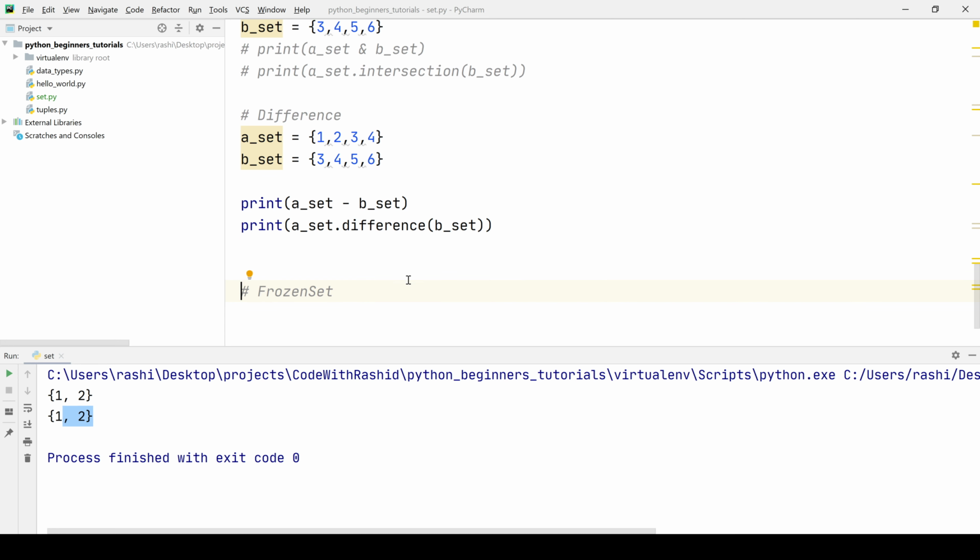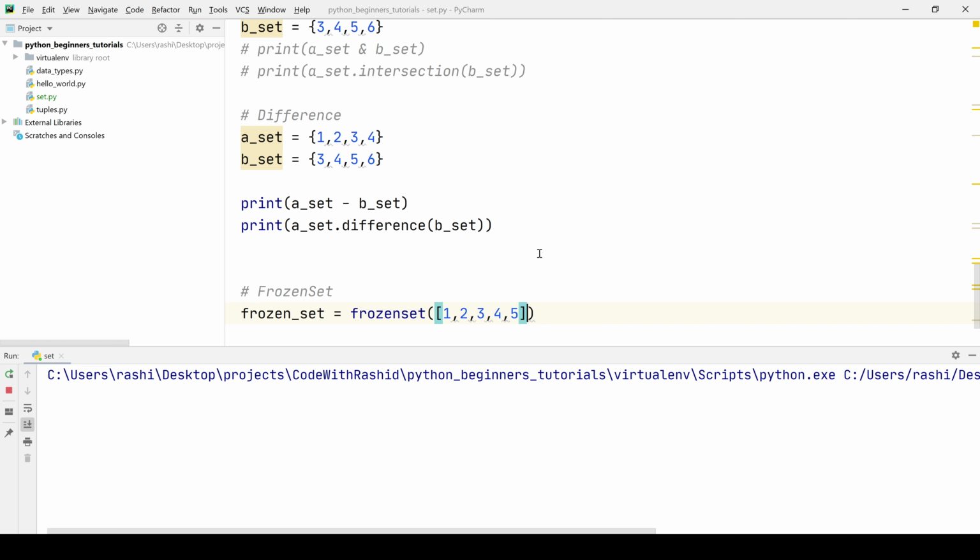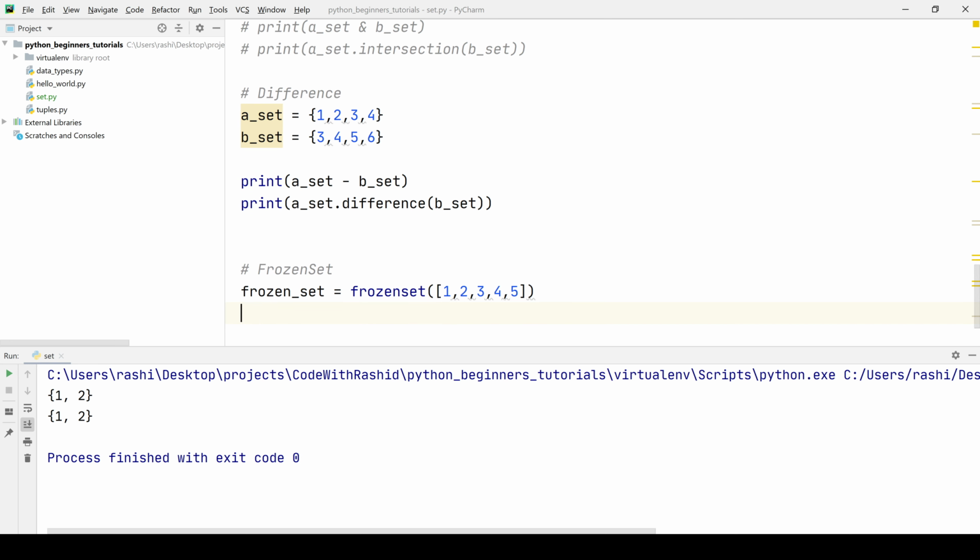Now the last thing we will see in this video is the frozen set. So what is a frozen set? A frozen set is a type of set, but the difference is we cannot modify the value of a frozen set once it's defined. So let's say we define a frozen set using the frozenset function, and then we can pass an iterable object with values like 1, 2, 3, 4, and 5. So this is a frozen set. Let's print the frozen set.